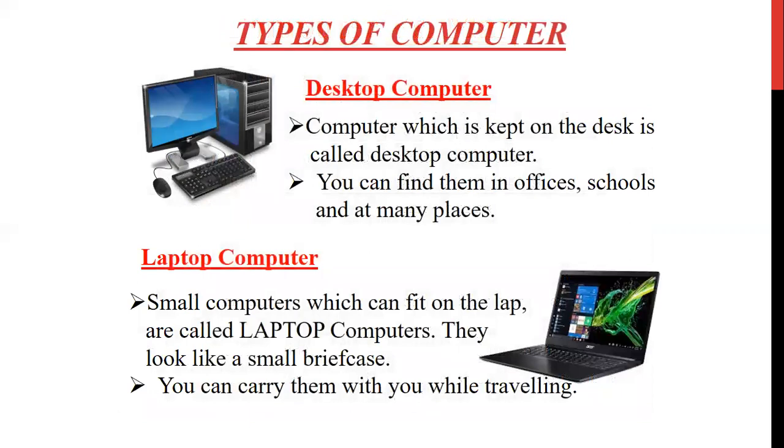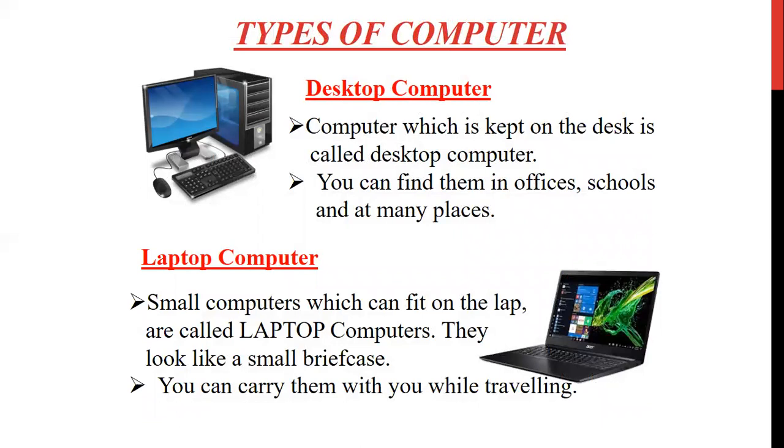Let's discuss the various types of computers. Desktop computer. The word desktop has come from the words desk, meaning table, and top, meaning these types of computers are kept above the table, and that's how the word desktop computer came.